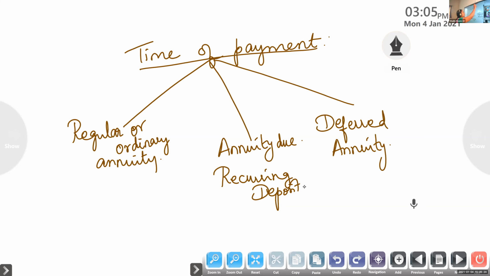Can you repeat? So it is an annuity in which the first payment is postponed. It is postponed for a period of time equivalent to a certain number of payment periods.